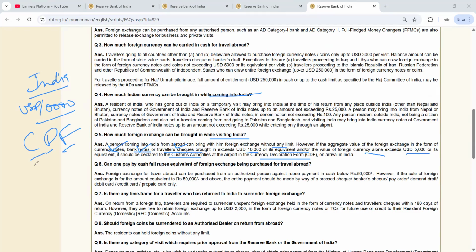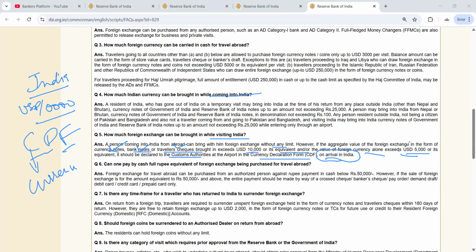Okay, sorry, C is for currency declaration form. So this currency declaration form they have to give when they are arriving in India, if the value exceeds 10,000. If it is up to 5,000, no need. Okay, so it is exceeding.